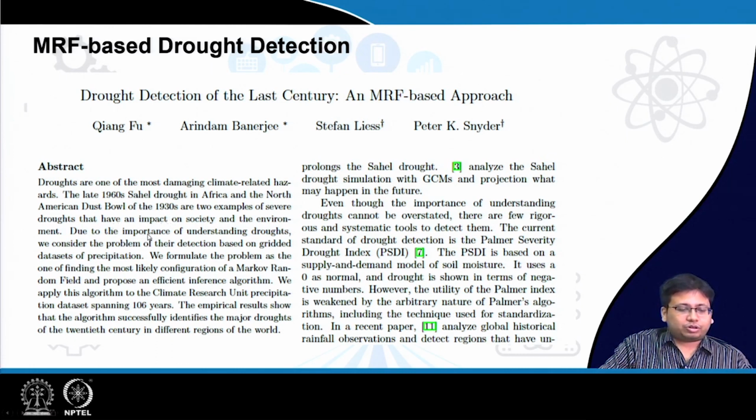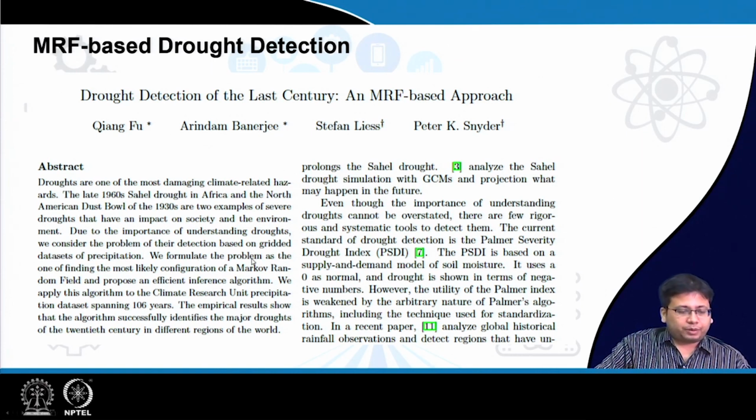Due to the importance of understanding droughts, we consider the problem of their detection based on gridded datasets of precipitation. In the case of drought, the variable of interest is precipitation. If we had heat waves instead, it would have been temperature, maybe daily maximum or daily minimum temperature, along with maybe humidity, etc.